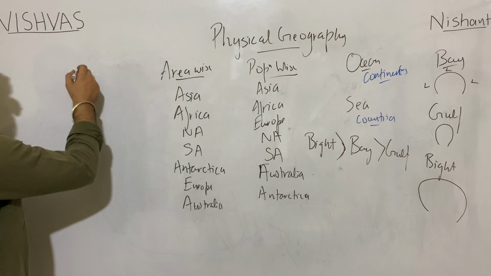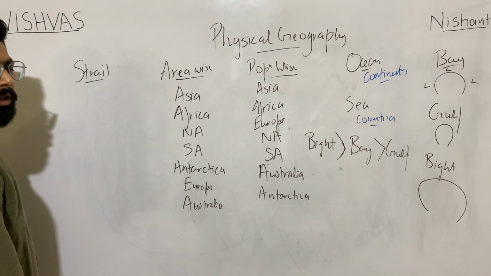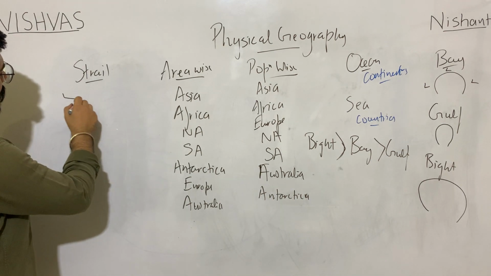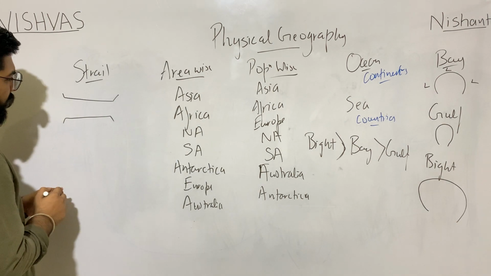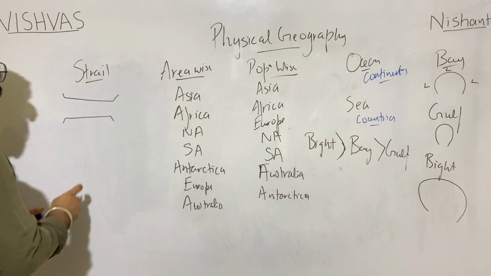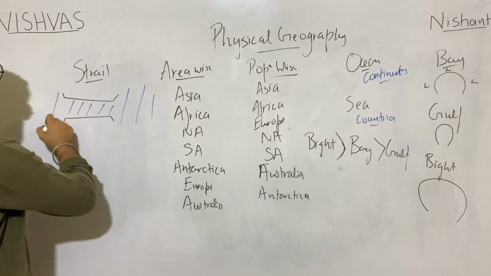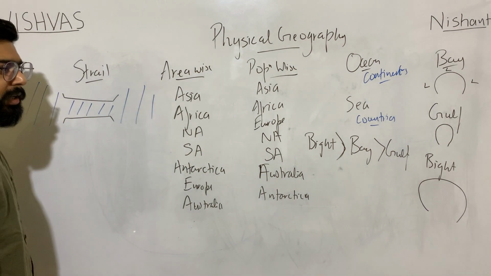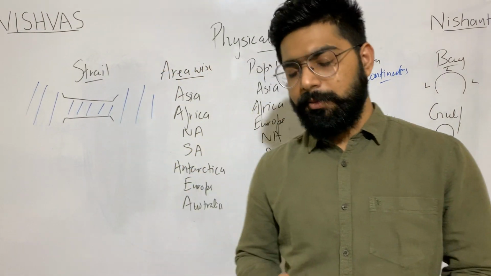You may have also seen terms like strait. Strait is a narrow water body, connecting two large water bodies or dividing two land masses.